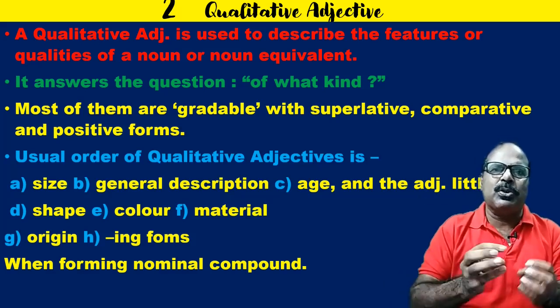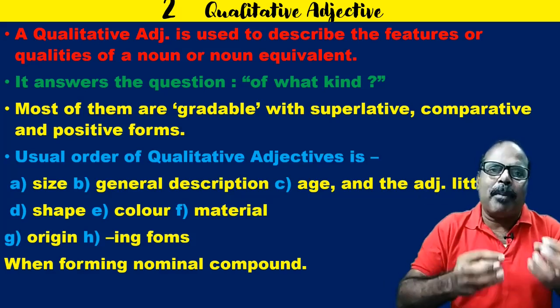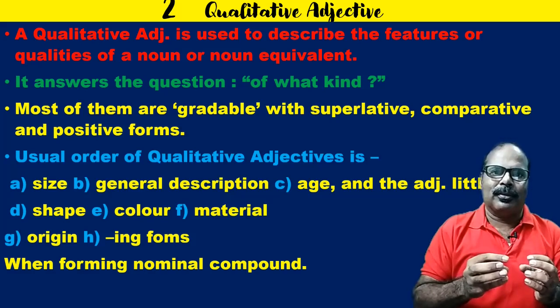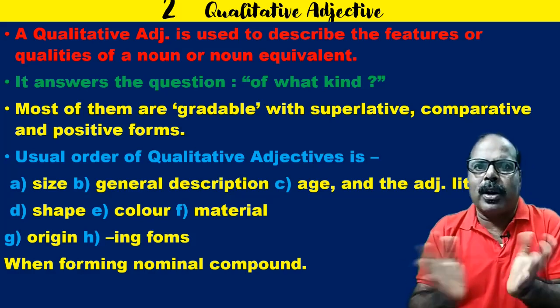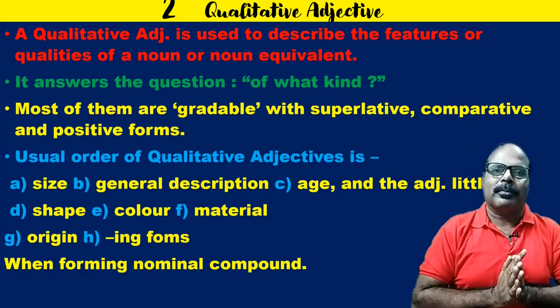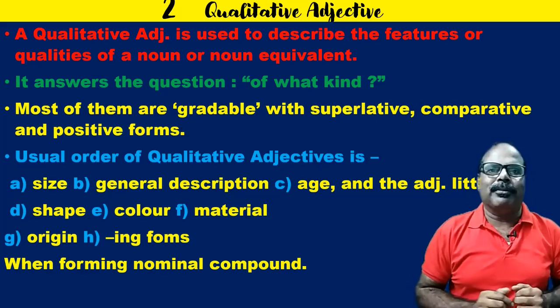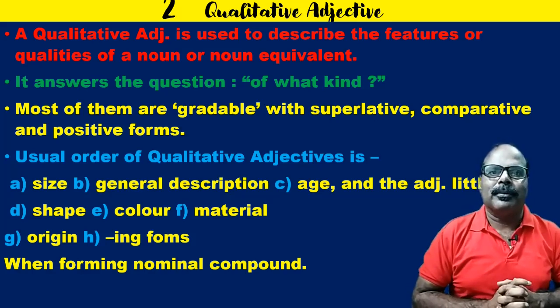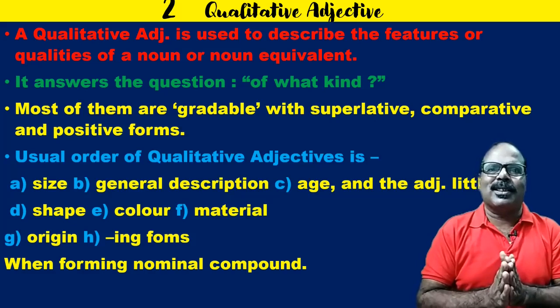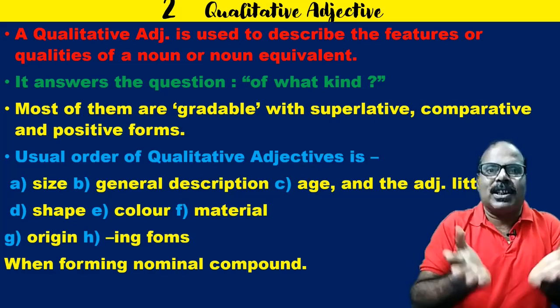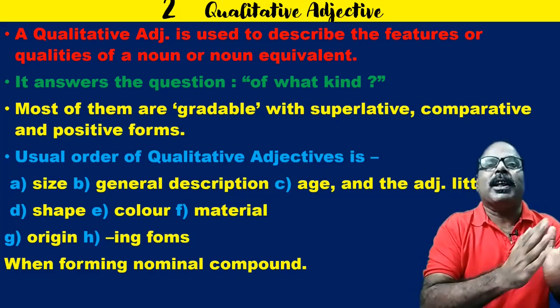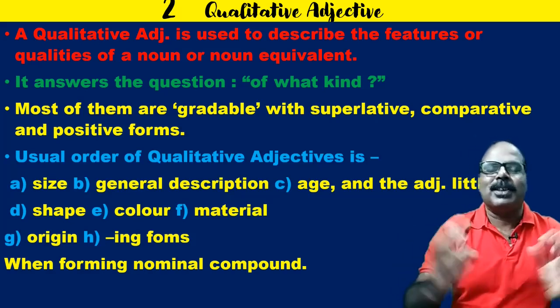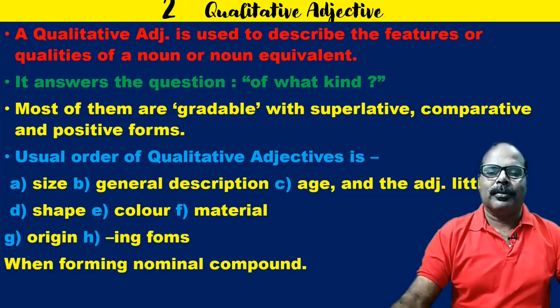Sometimes they are used combined with the noun. Isn't it? The little old lady, the young woman. It does not always indicate the age. It's simply the young woman. It's the combination with the noun.